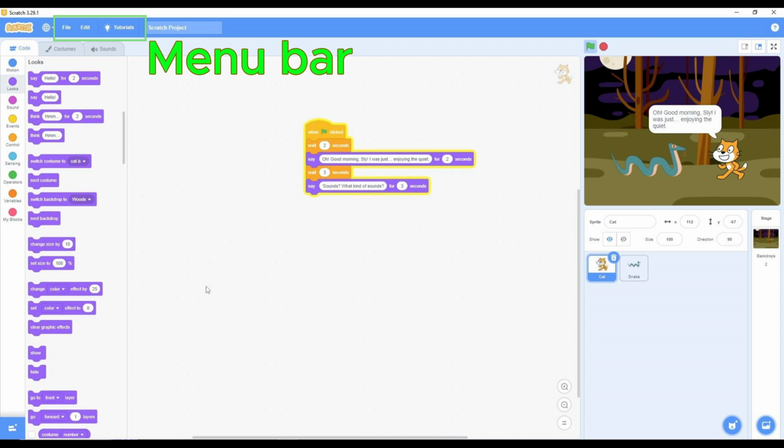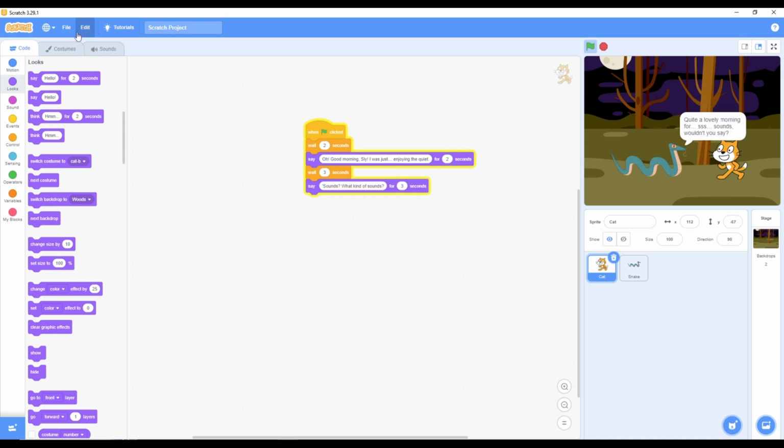Look up at the very top left corner of your Scratch interface. You'll see a menu bar with options like File, Edit, and Tutorials. Locate the File option. It's usually the first one. Click on File. A drop-down menu will appear, revealing a list of actions you can take. Choosing Save to your computer.